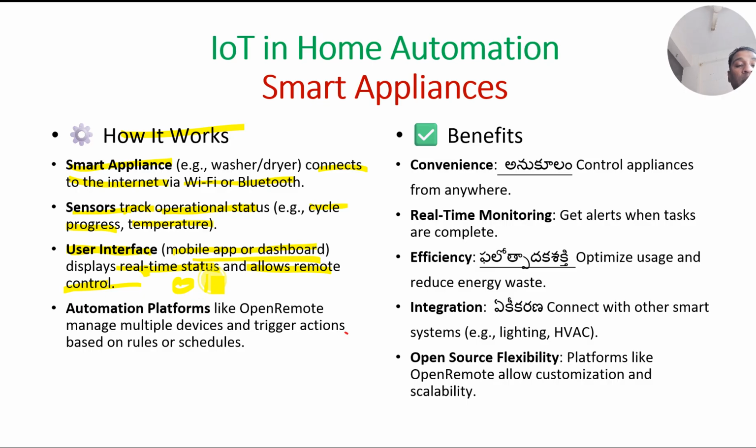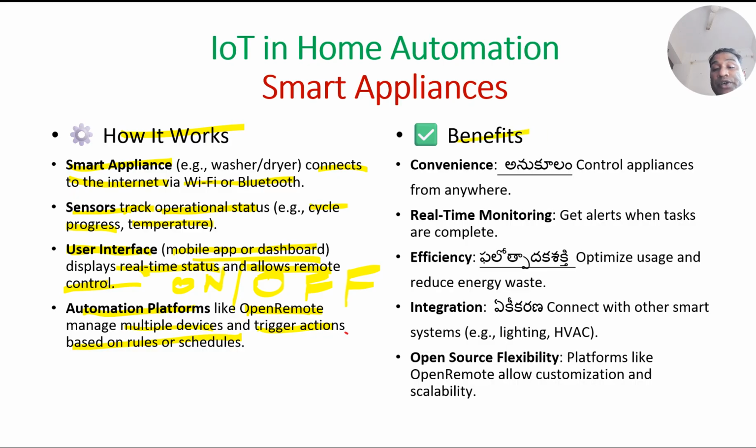Control means I can switch the washing machine on or off. Now the automation platform, as we discussed in the previous slide, is the Open Remote automation platform, which has the ability to manage multiple devices and trigger actions based on rules or schedules.